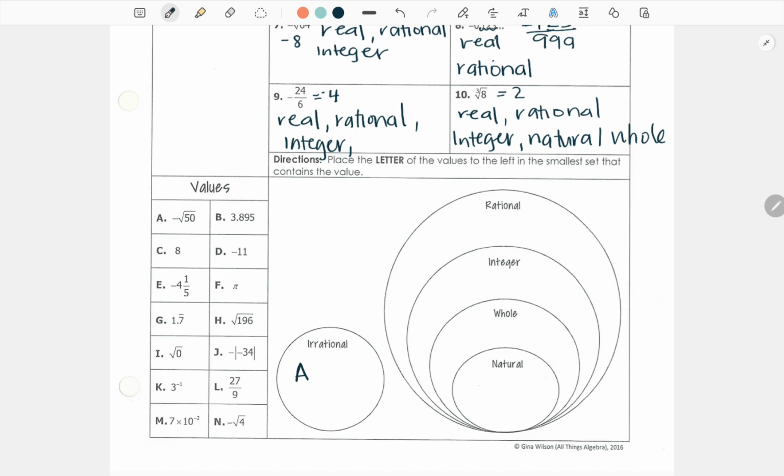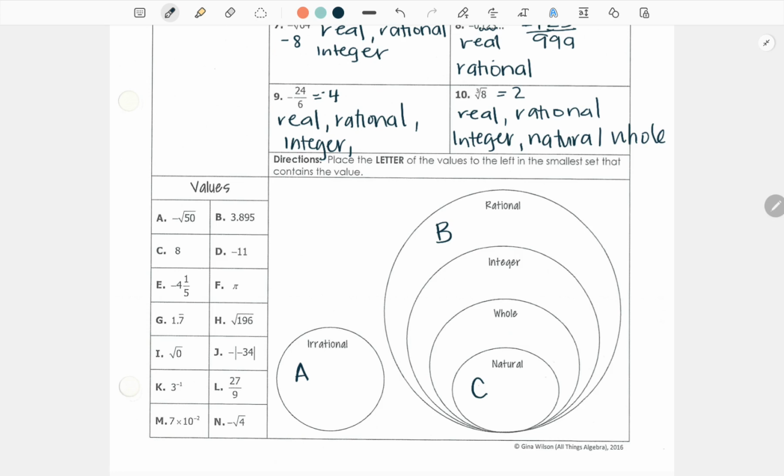B is rational for sure because it ends. Let's see, C, but it's rational. It has a lot of digits after, so I wouldn't put it in integer. Let's see, 8 can be, or a C, that's a natural number. We know that natural fits into whole, integer, rational, and real.